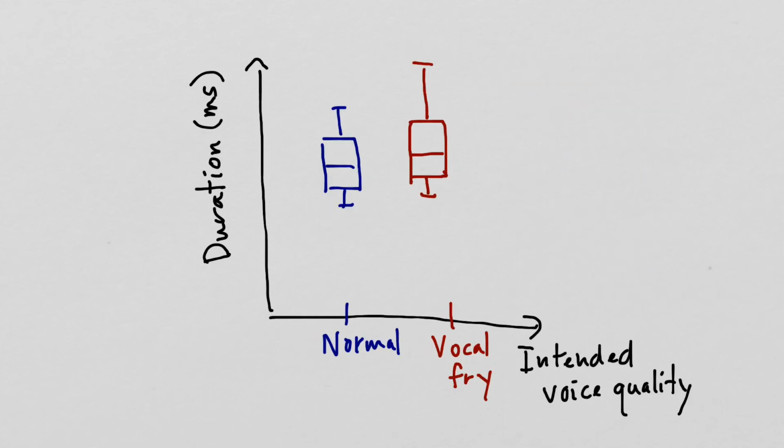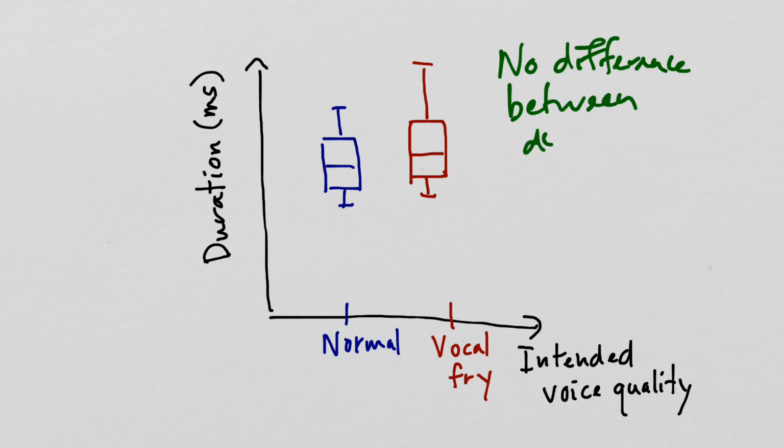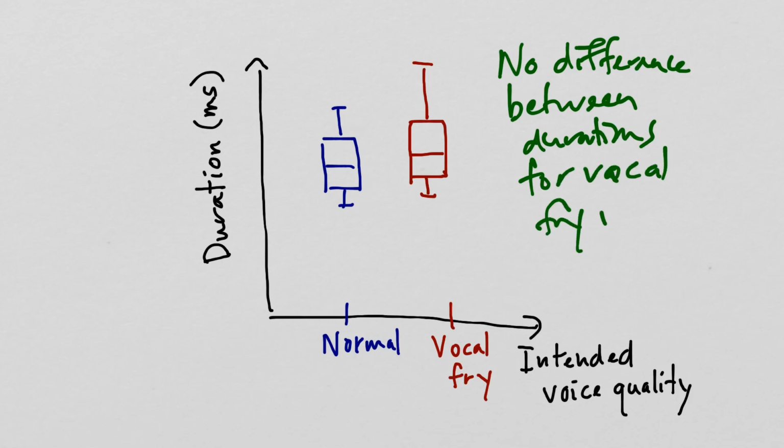Okay, so finally let's come to a case where here, if we look at the overlap in the boxes here in the y-axis, they almost completely overlap here. So this is really not looking like there's going to be a difference in durations between vocal fry and normal. So we'd probably say that we think there's no difference between the durations for vocal fry versus normal.